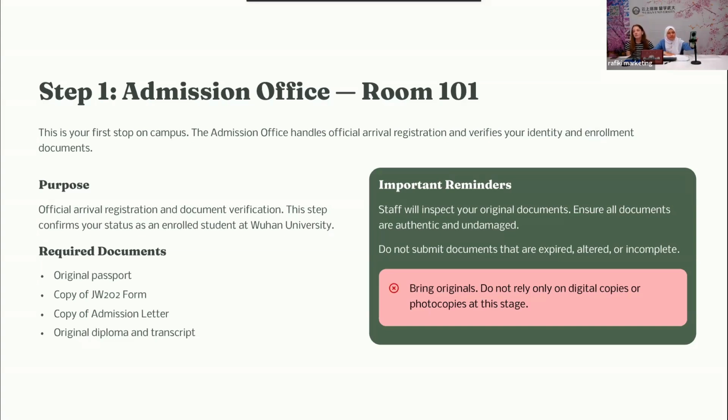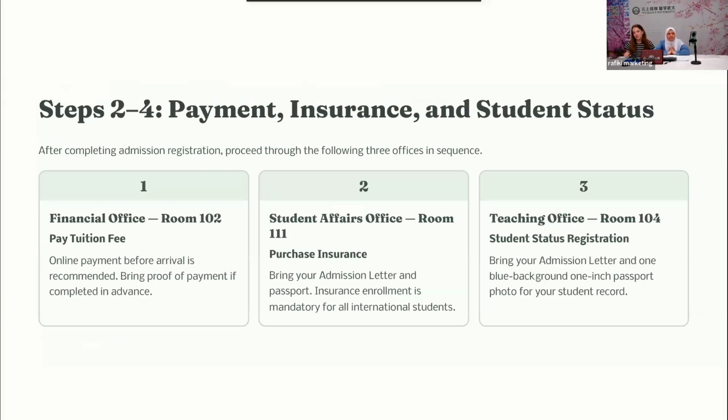So they will inspect your original documents, they will ensure that everything is right, that they're authentic. They should be authentic, undamaged, not expired, and of course complete. So make sure that you bring them to this room, as it's the first and one of the most important steps of your registration. Okay, so the second step is you're going to financial office.